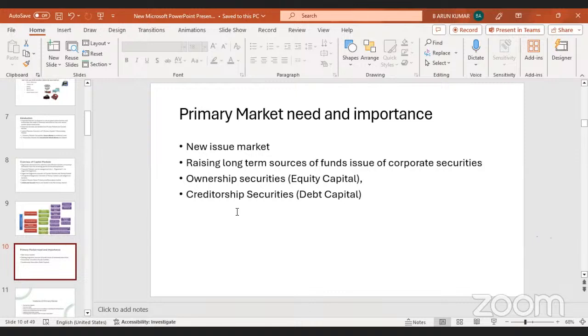When any company needs funds, they will collect the money by issuing equity shares and debentures, preference shares, or debts. So they raise funds using long-term sources of funds, issuing corporate securities. Ownership securities are nothing but equity capital. Creditorship securities are nothing but debt capital. We are collecting the money in these two ways.